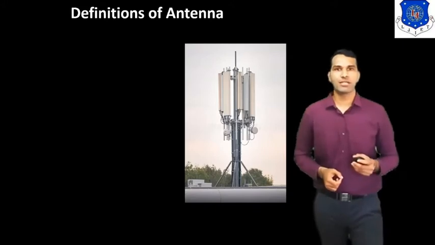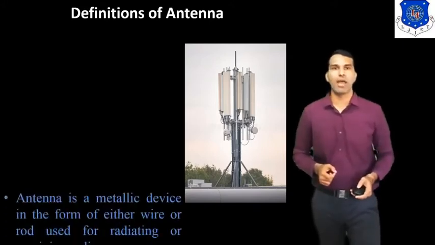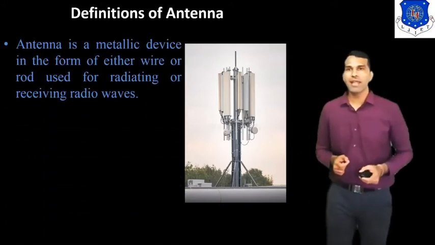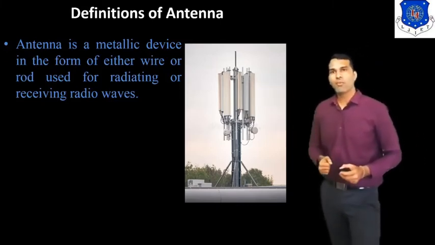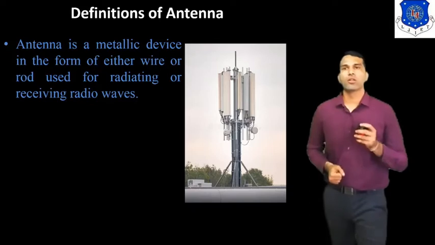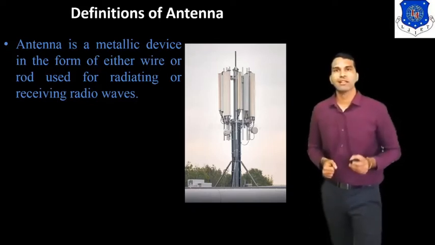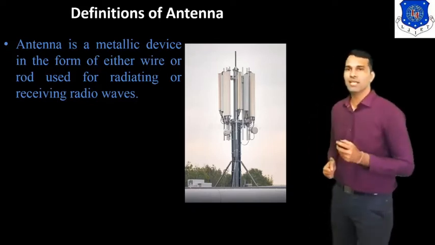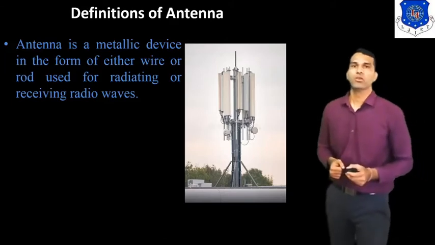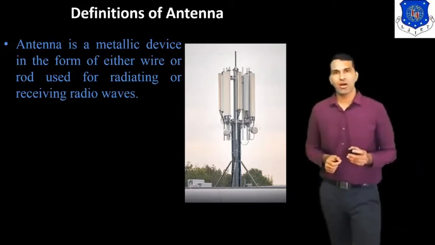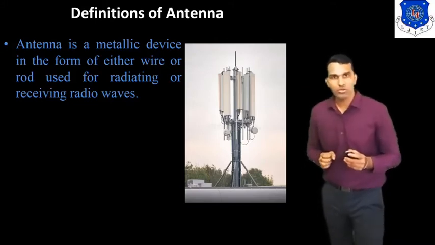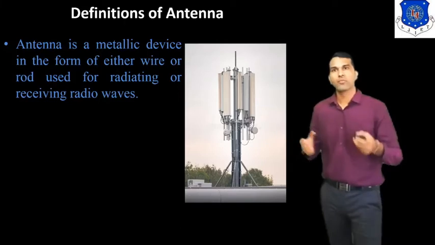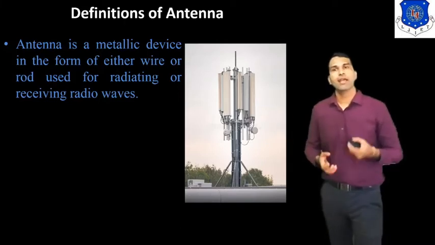First, the simple definition: an antenna is a metallic device, in the form of either wire or rod, used for radiating or receiving radio waves. So it is a metallic device used to radiate or receive electromagnetic waves.